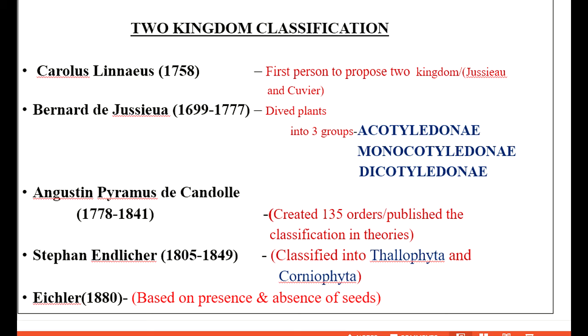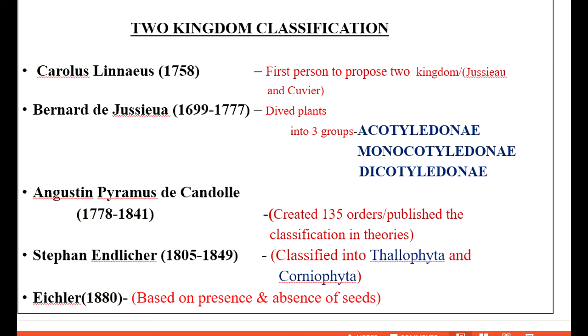The next person, Augustin Pyramus de Candolle, 1778 to 1841. He created 135 orders and published the classification in his theories. Then Stephen Endlicher, 1805 to 1849. He classified plants into Thallophyta and Cormophyta. Cormophyta are the stemmed plants.